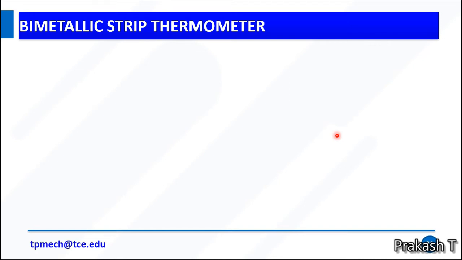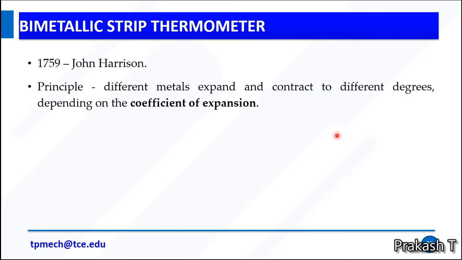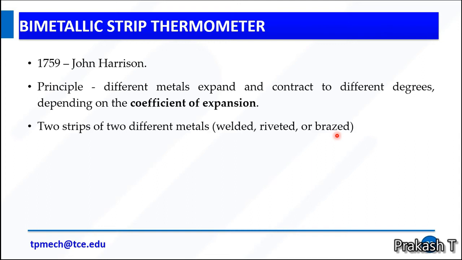The next topic is the bimetallic strip thermometer. It was invented in 1759 by John Harrison. The principle is: different metals expand and contract to different degrees depending on the coefficient of expansion. Every metal has a temperature coefficient. It will vary with the temperature. Different metals have different thermal coefficients.